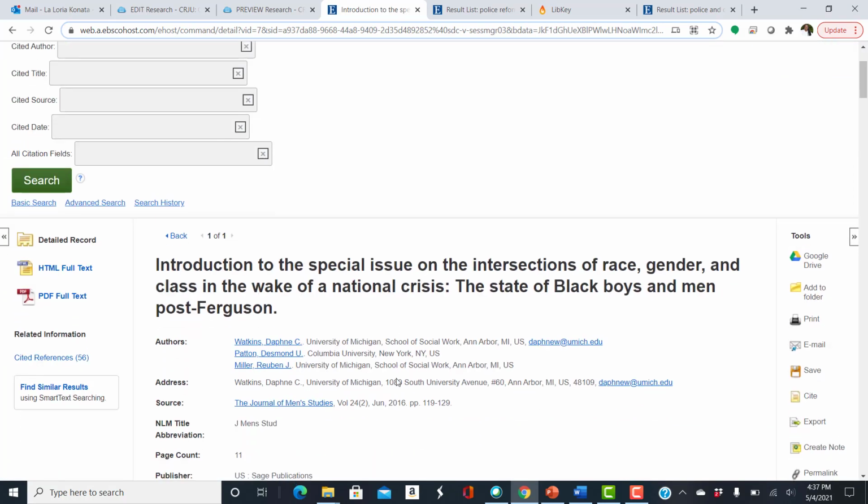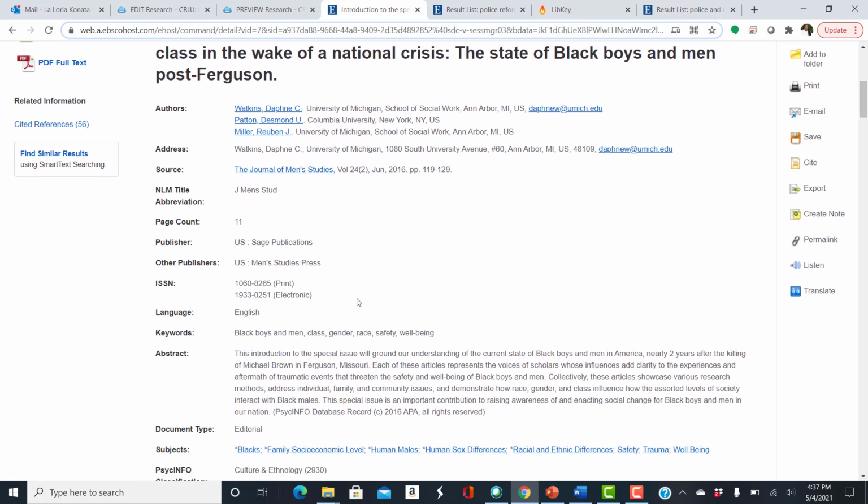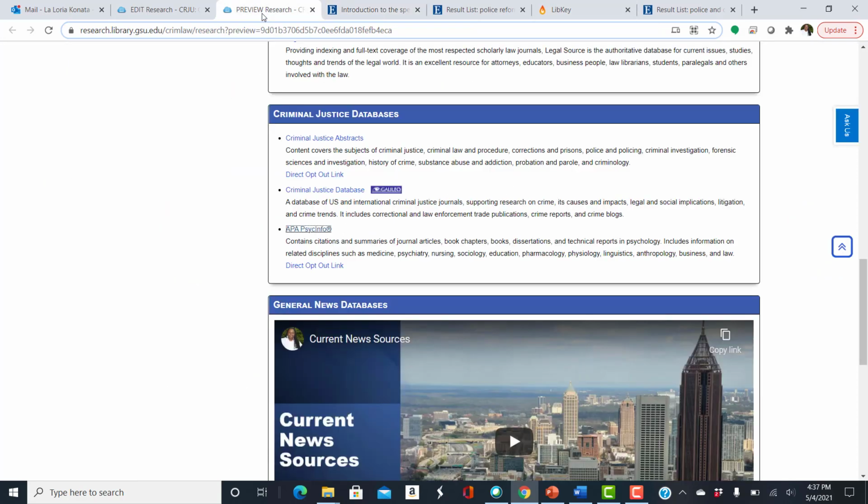Again, this may be a lot of good background if we were dealing with reasons why people are asking for police reform and to defund the police. In the wake of a national crisis. So this would give you some hint as to the genesis of this, which was at least 2016. So it's the start of historical analysis for your paper. This has just been a brief introduction to finding scholarly articles using the criminal justice databases.